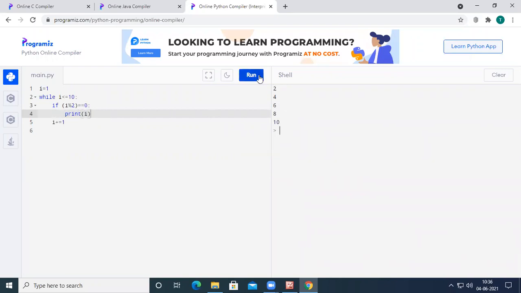So if I run this code, you can see here, it has printed the numbers between 1 to 10 which are even. So it has printed 2, 4, 6, 8, 10.